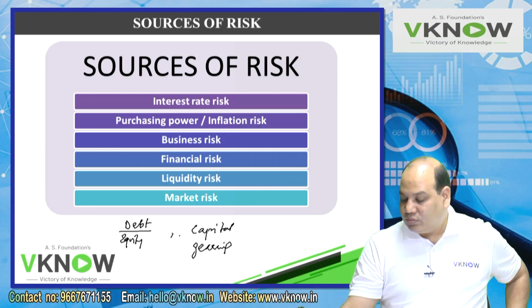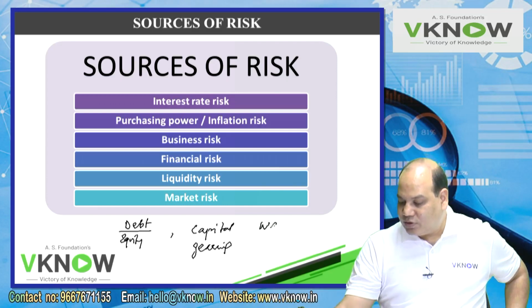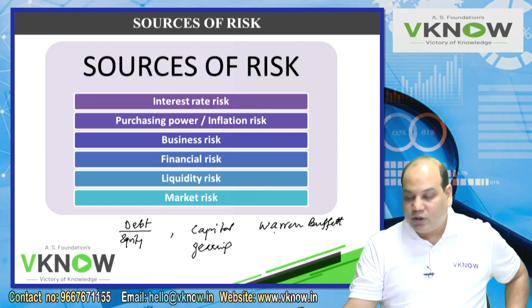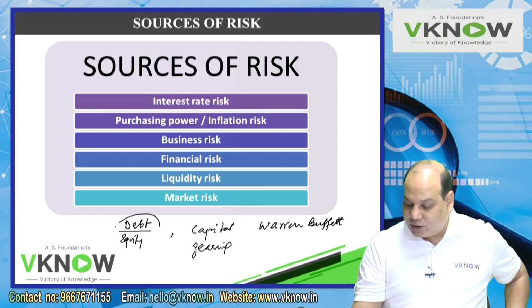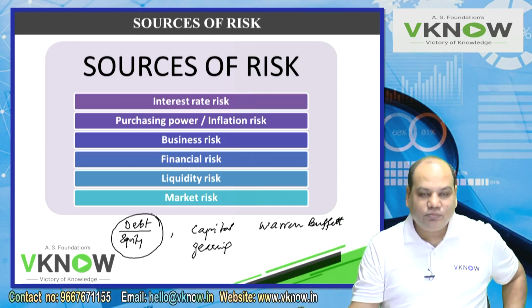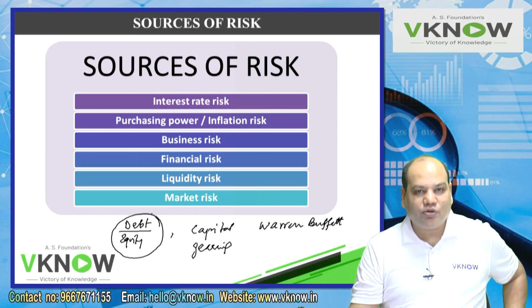Do you know famous investors like Warren Buffett? I hope you have heard his name. What he does, when he takes the annual report of a company, he will first calculate the debt equity ratio. He will check what is the debt equity ratio of this company and whether such a company should have so much debt equity ratio.